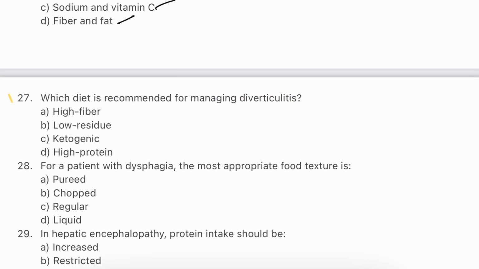Question number 27. Which diet is recommended for managing diverticulitis? High fiber, low residue diet, ketogenic, high protein. The answer will be B. Low residue. During acute diverticulitis, a low residue diet minimizes the volume of undigested material passing through the colon, reducing irritation and inflammation. This diet helps the bowel rest and heal more effectively.